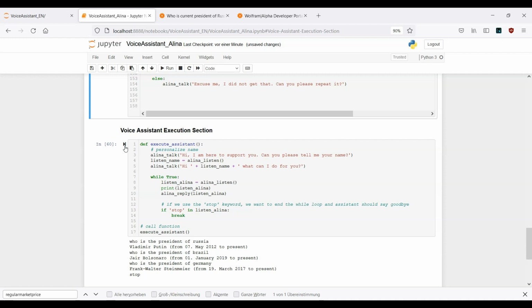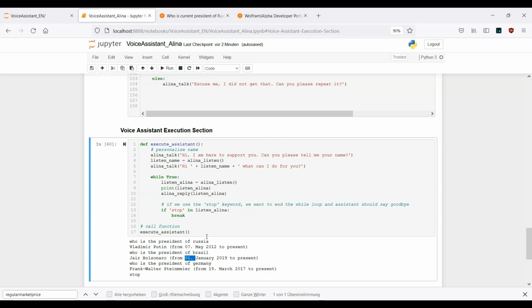Okay, so as you can see here, we got back the proper answers. The only issue is that at this moment the assistant is not able to convert 01 to, let's say, 1st January. It says 01 January. Actually, it's just reading what is actually here. This is the only issue at this moment.